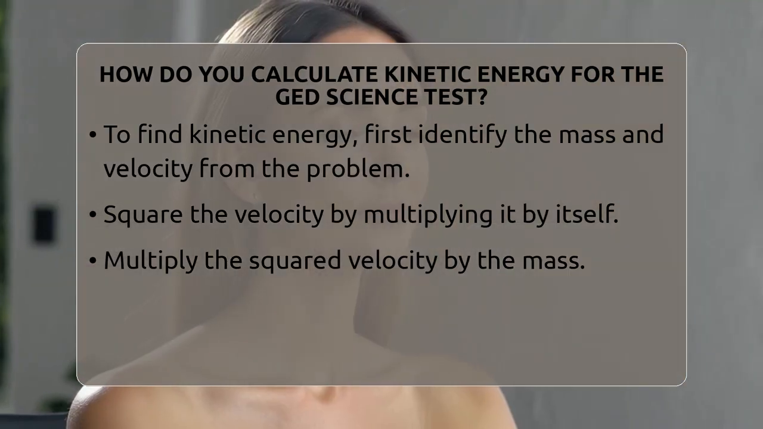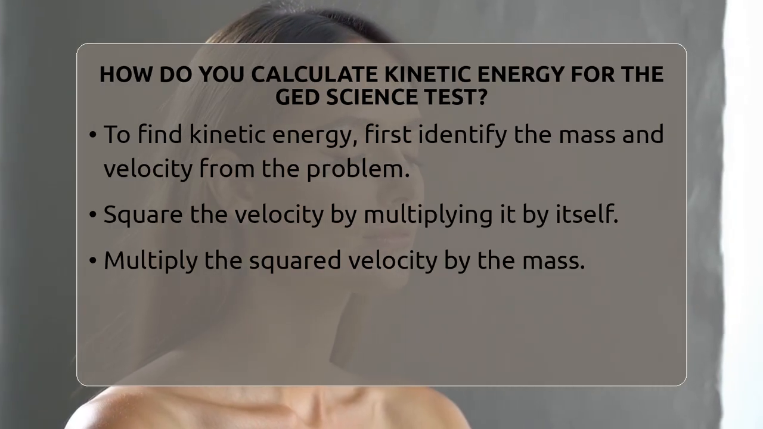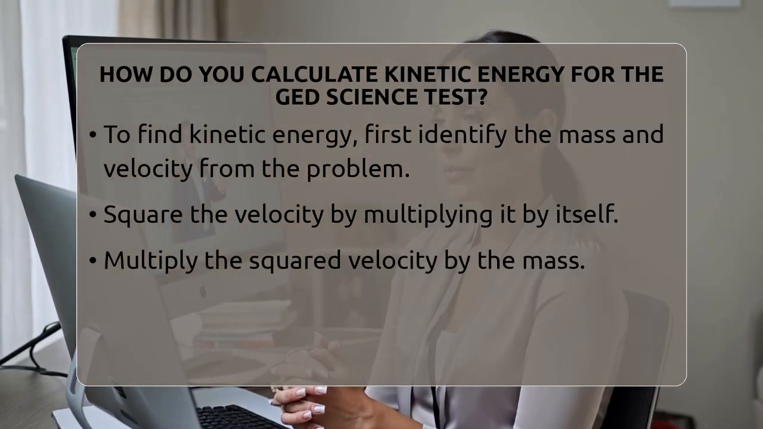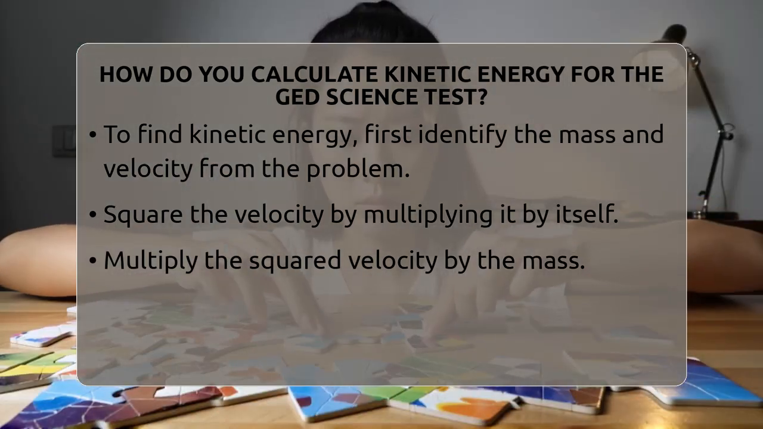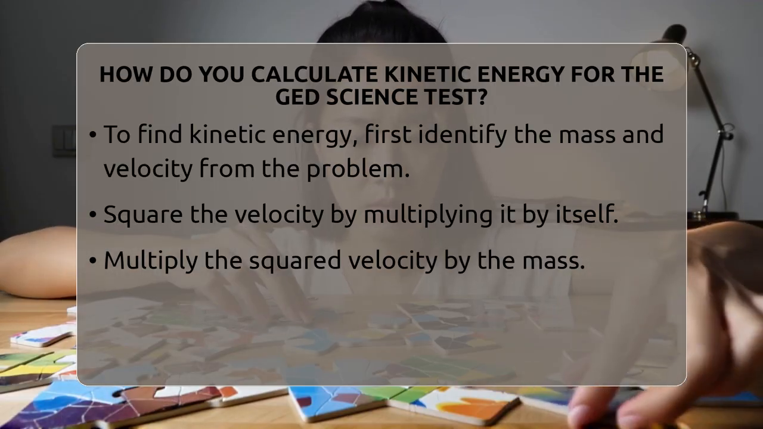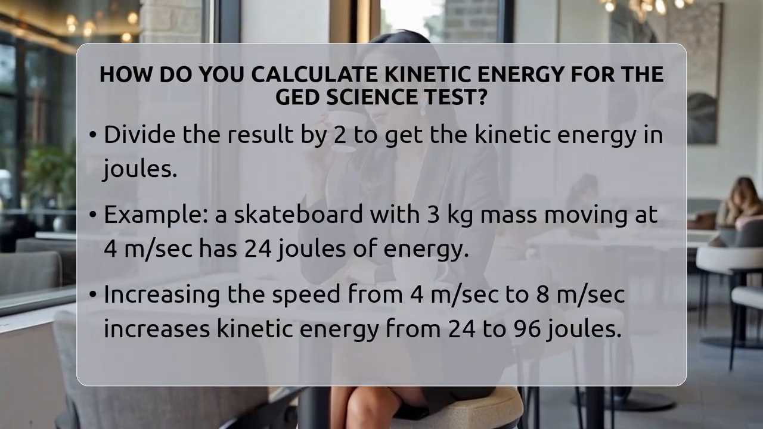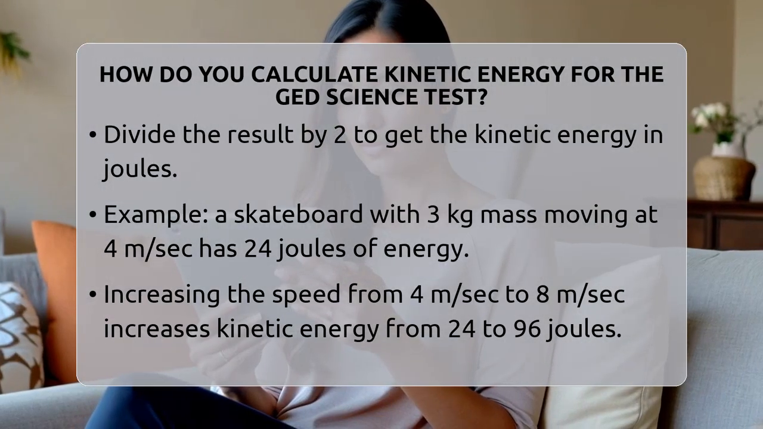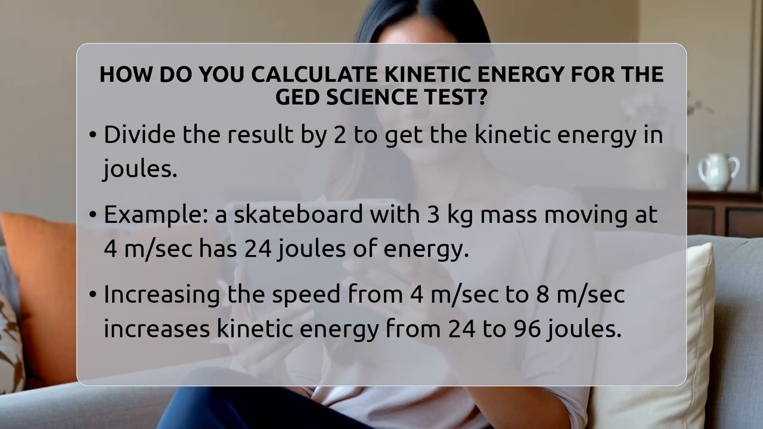After that, multiply the mass by the squared velocity. If the mass is 5 kilograms and the squared velocity is 100, then multiply 5 by 100, which equals 500. The last step is to multiply that result by 1/2, or divide it by 2. So, 500 divided by 2 equals 250. That means the object has 250 joules of kinetic energy.